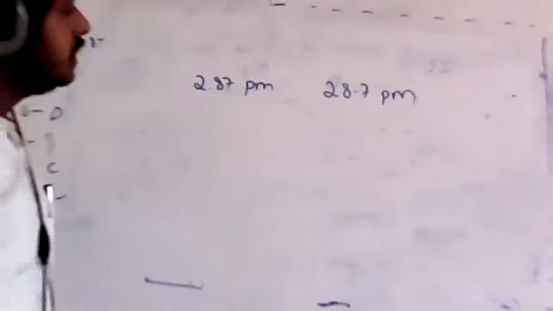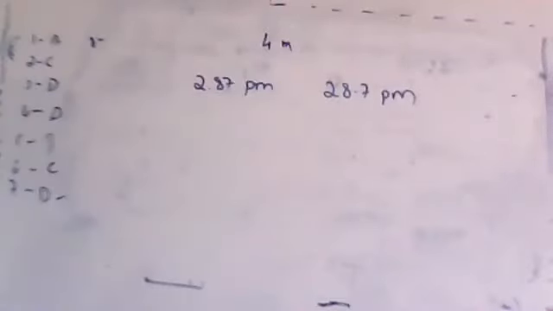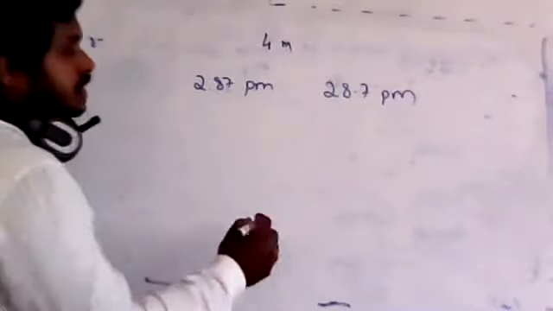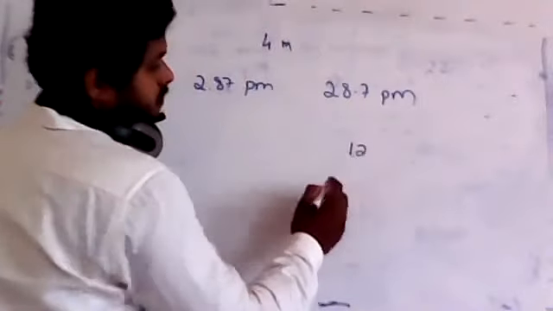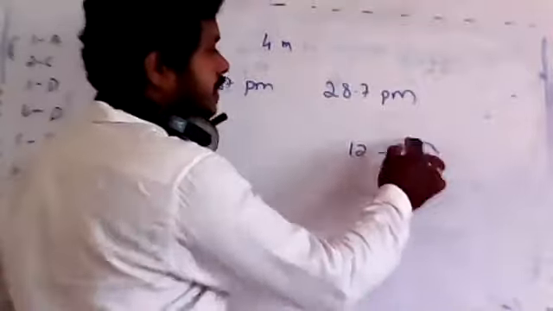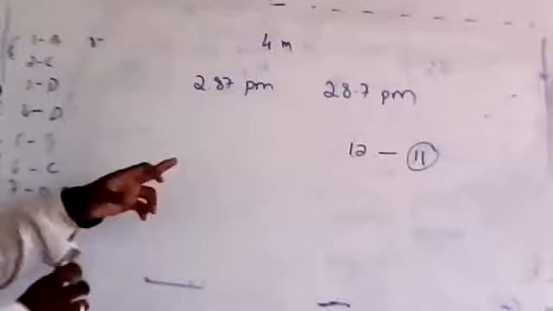Grace mark means either the marks of that question will be added to the marks that you have got, or that question will not be counted at all. For example, if the question is not counted, I have sent totally 12 questions. It will now be considered as 11. For 11, what is the total marks that you are getting? In this way, it will be counted. Got it? So therefore, the eighth one is like this.